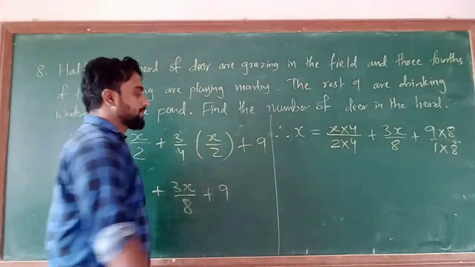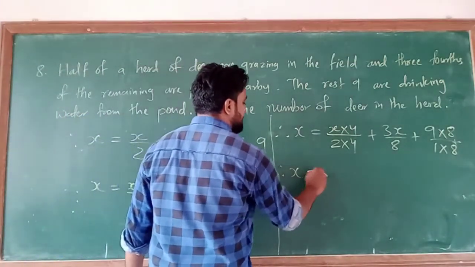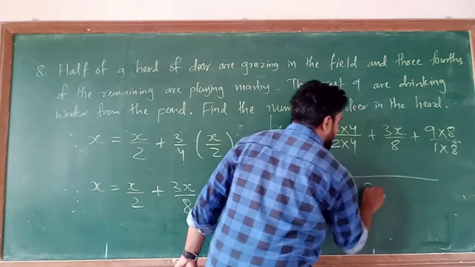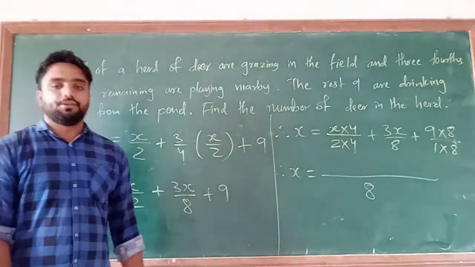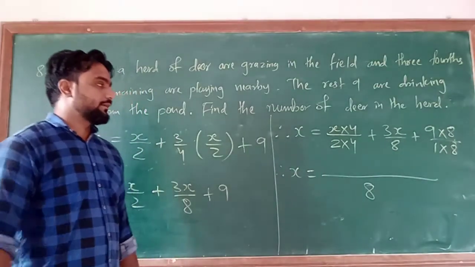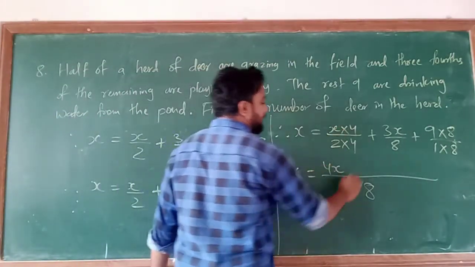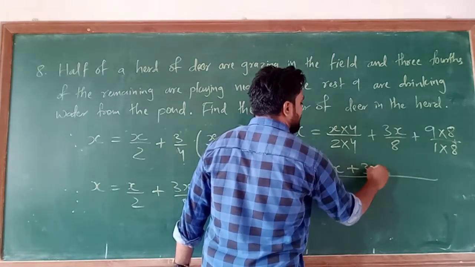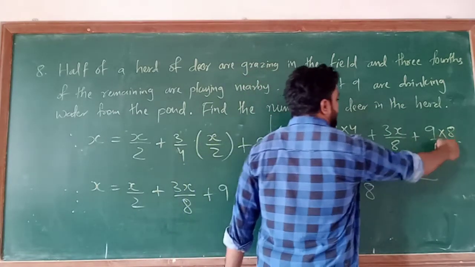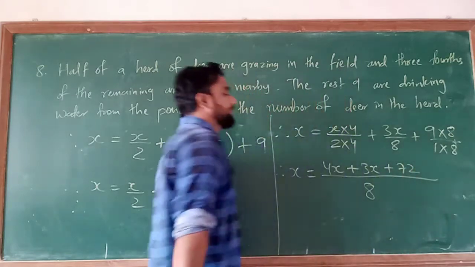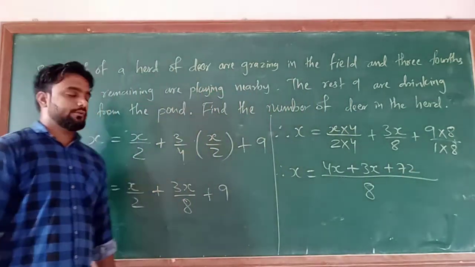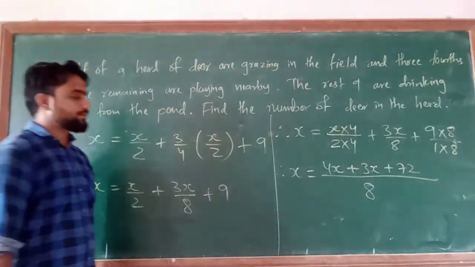Understand or not? So therefore x is equal to, so here 8 will be the denominator as we take out the LCM. So 4 multiplied by x, that will be 4x plus 3x and plus 9 8s, that will be equal to 72. Understand or not? Okay, now doing the cross multiplication.